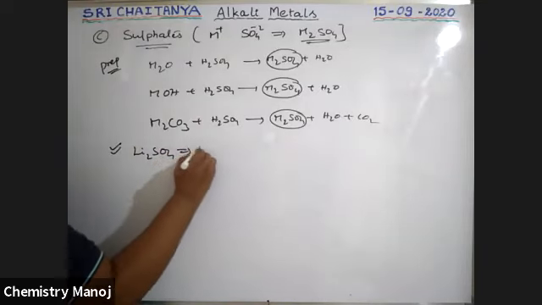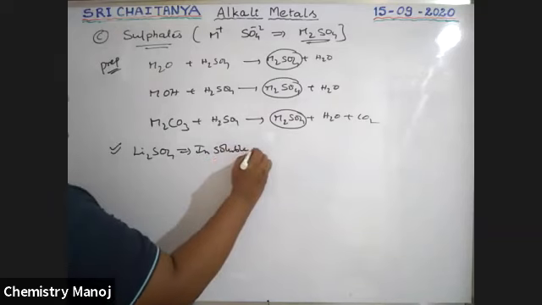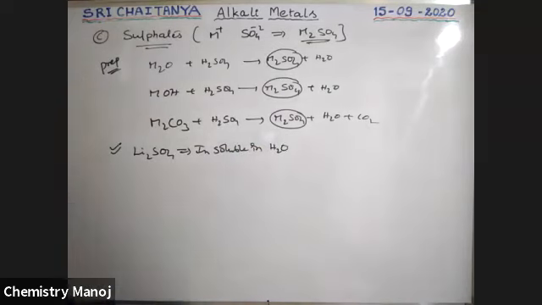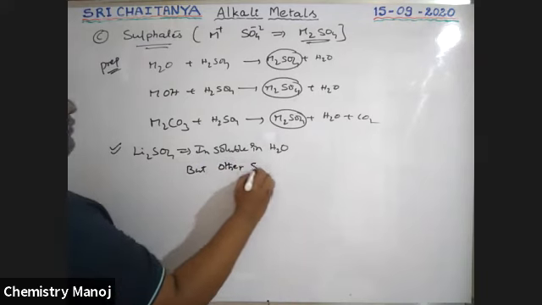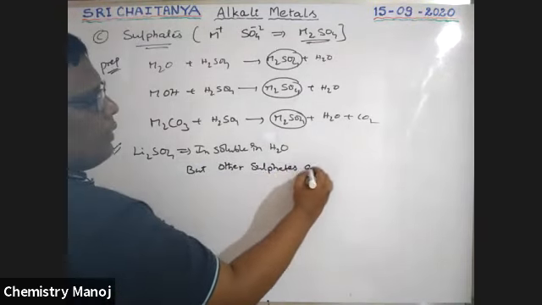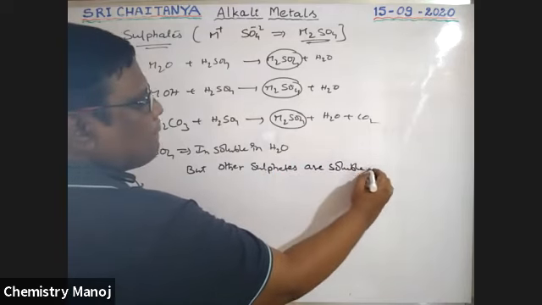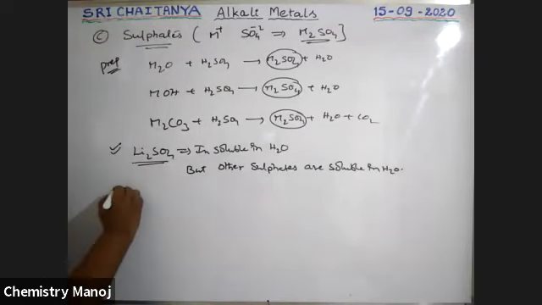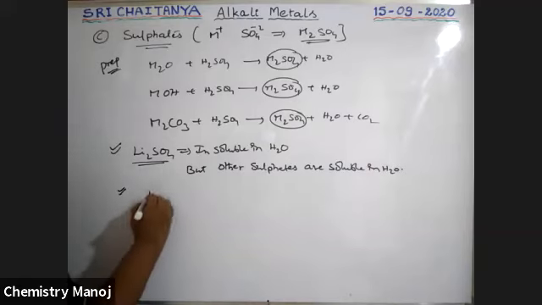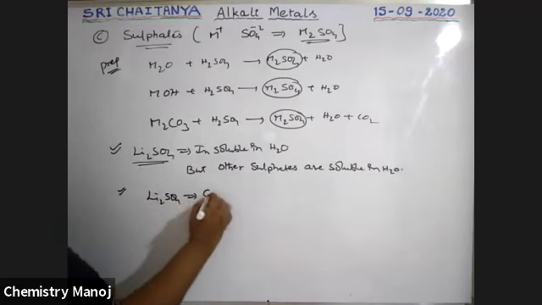Next, an exceptional case. Li2SO4, lithium sulfate, is insoluble in water, but other sulfates are soluble in water. So it is an anomalous property: lithium sulfate is insoluble, but other sulfates are soluble. Next, one more anomalous property: lithium sulfate cannot form